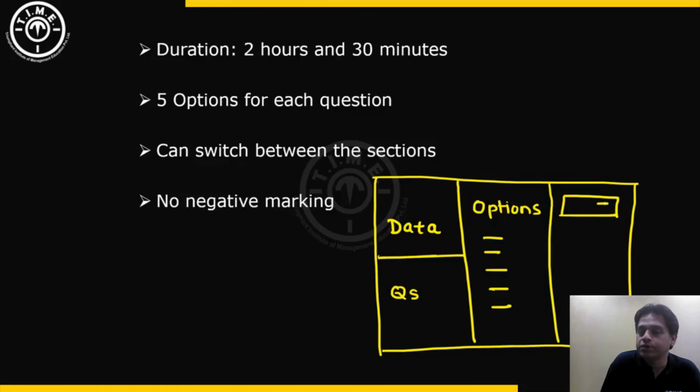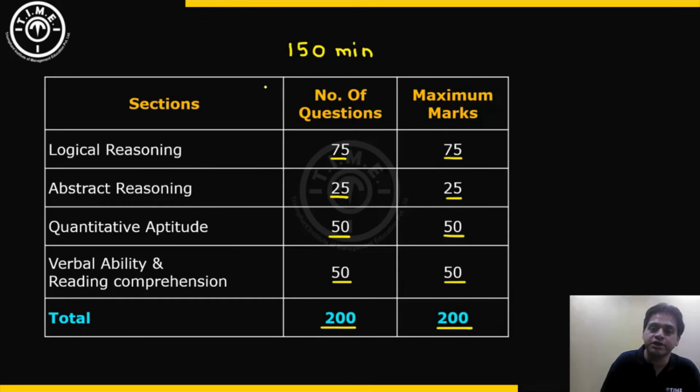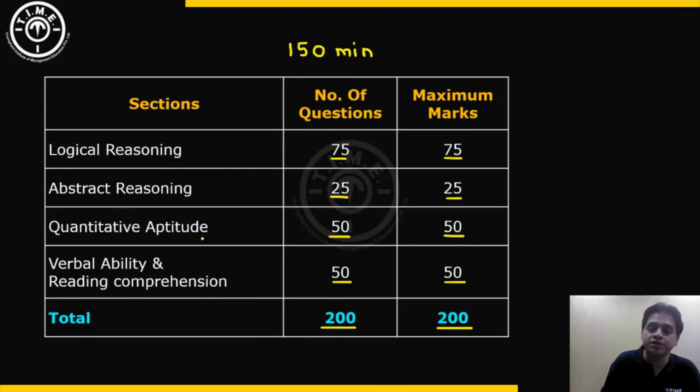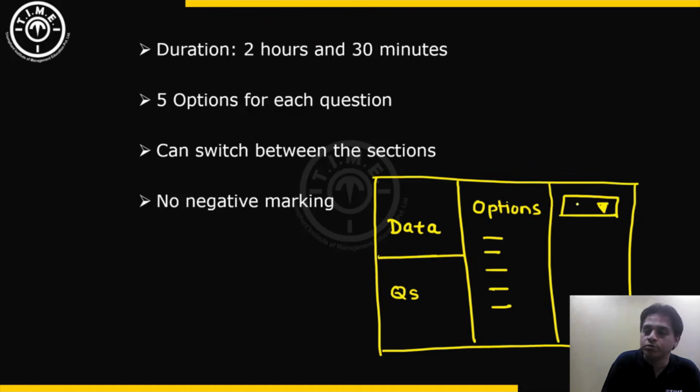So there was a drop-down menu in which the 4 sections were present. Students can select any of these sections in that drop-down menu and the corresponding question numbers will get displayed in the panel over here. For example, if the student wants to attempt quantitative aptitude, the student will select quantitative aptitude in this drop down menu,